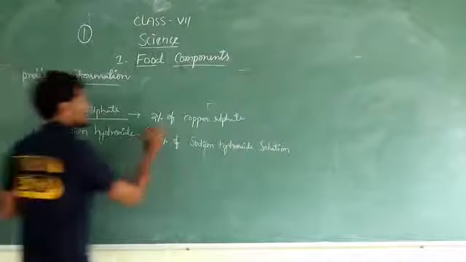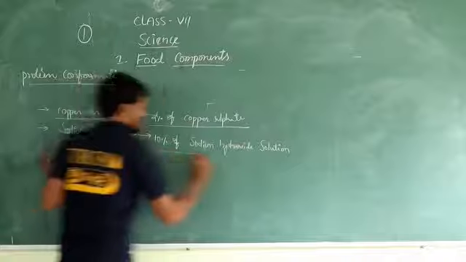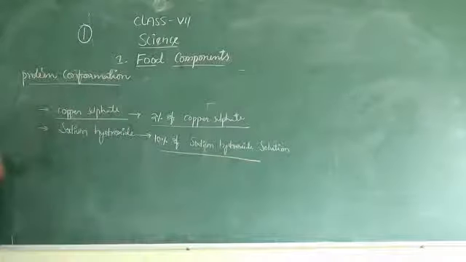Now our doubt is how to prepare 2% copper sulfate and 10% sodium hydroxide solution. So let's see how to prepare.